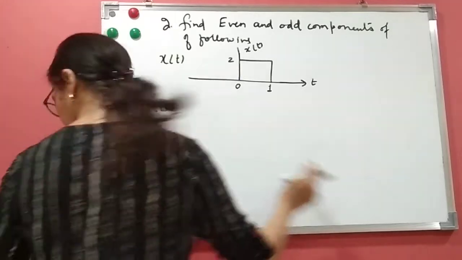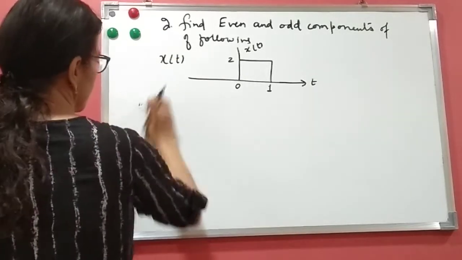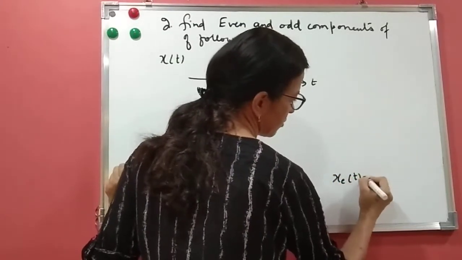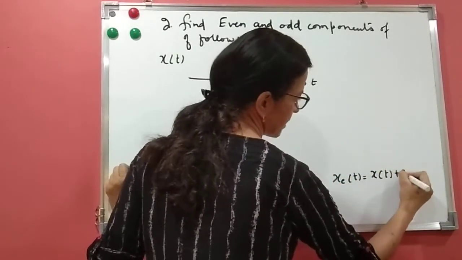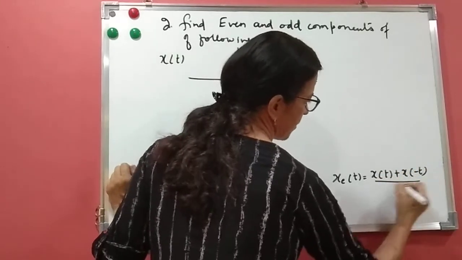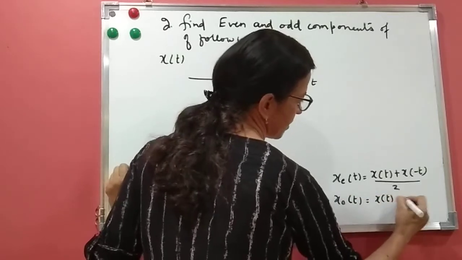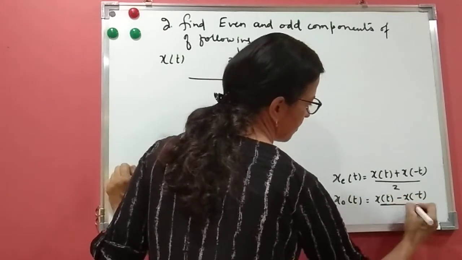And I'll write down the formula here so that we can draw it here. So what is x_e(t)? x_e(t) equals x(t) plus x(-t) upon 2. And x_o(t) is x(t) minus x(-t) upon 2.